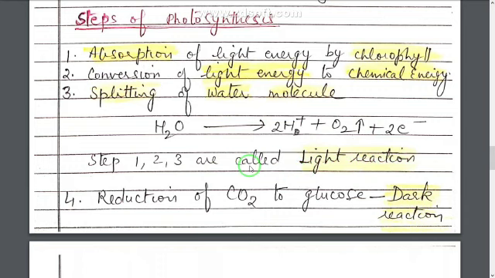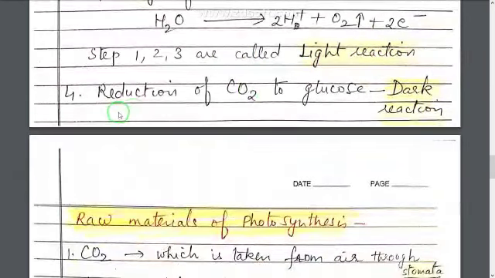Fourth step is reduction of carbon dioxide to glucose. This is called dark reaction because dark reaction doesn't mean that it occurs in dark. It means that no sunlight is required for this reaction. So these are the four steps which occur during photosynthesis process.